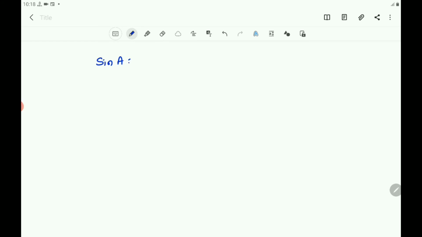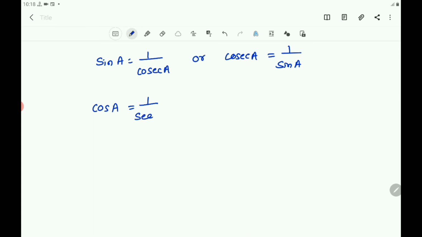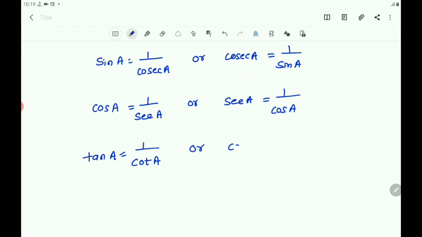Sin A equals 1 by cosec A, or cosec A equals 1 by sin A. Cos A equals 1 by sec A, or sec A equals 1 by cos A. Next, tan A equals 1 by cot A, tangent A equals 1 by cotangent A, or cot A equals 1 by tan A. Here you must keep the reciprocals in mind also.